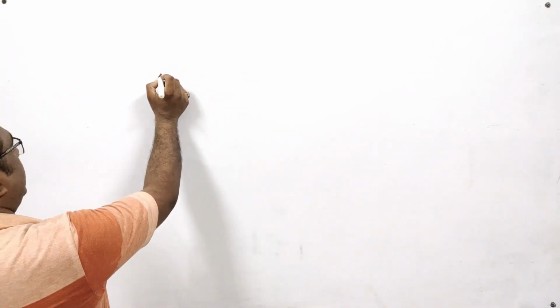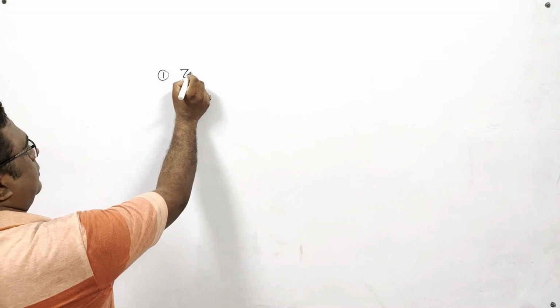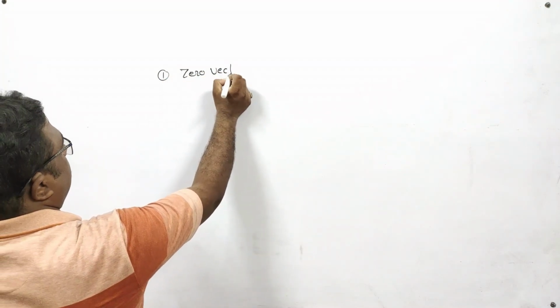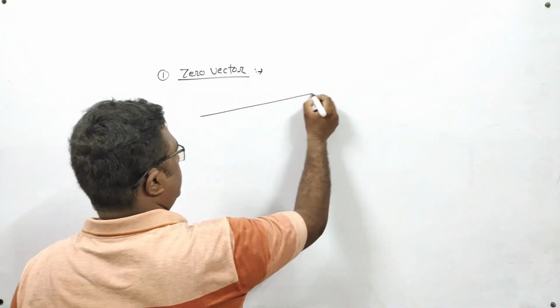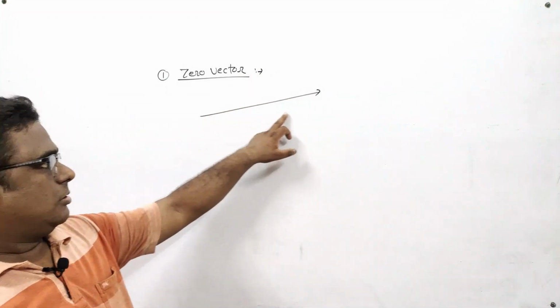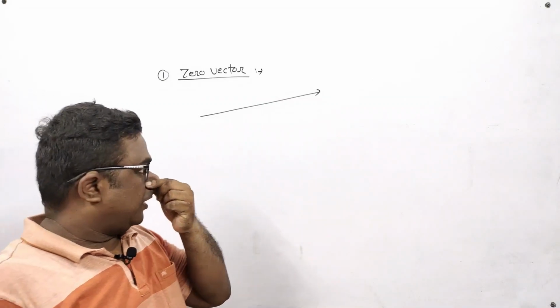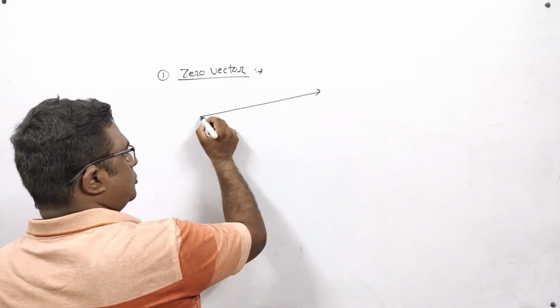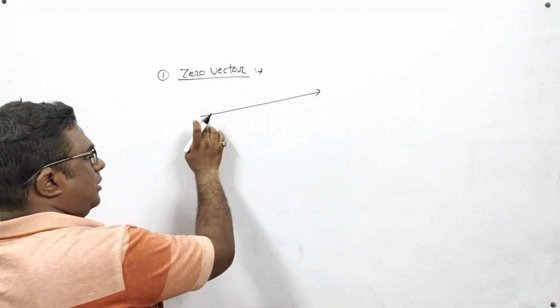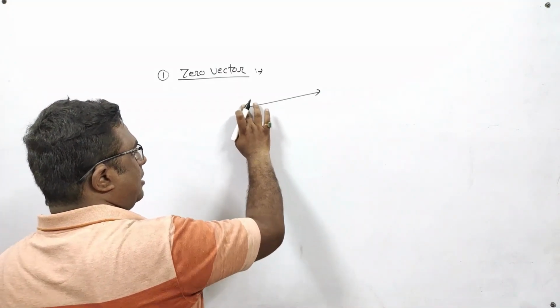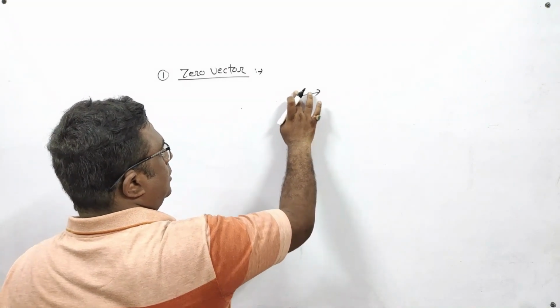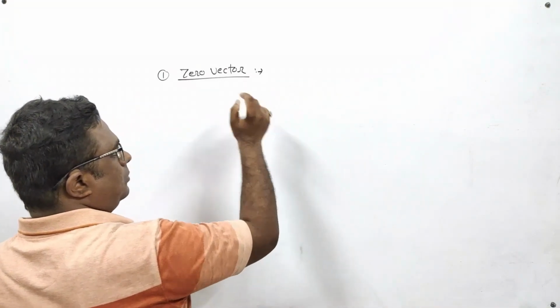Now students, we are coming to our next topic, which is types of vectors. First of all, I am taking the zero vector. As all of us know, suppose it is a vector, then this much length is called the magnitude of the vector. And if I go on decreasing this length, then at some time you will find that its length has become 0.